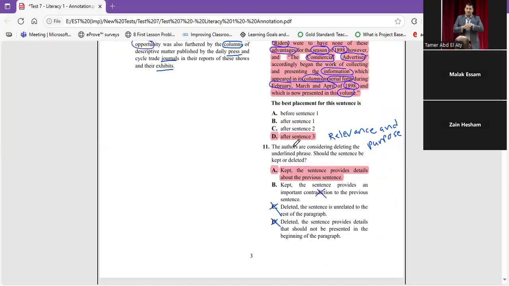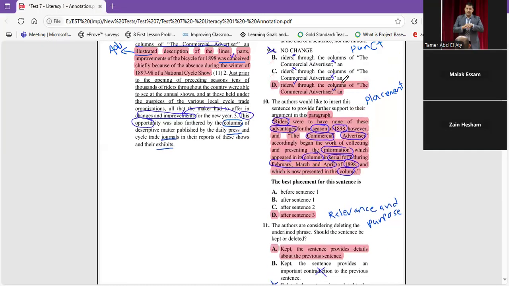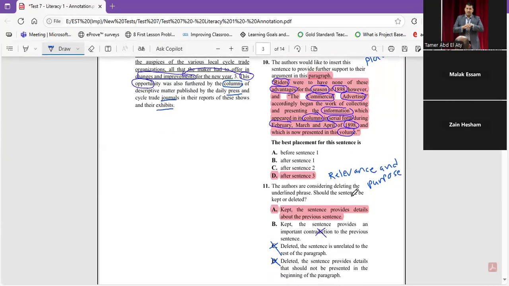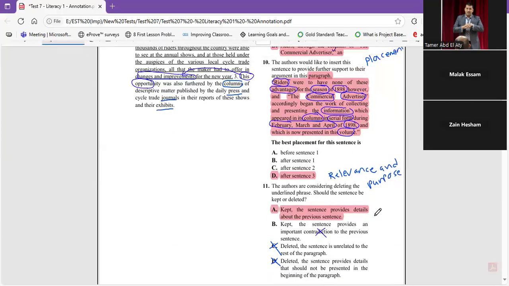Let's find here, he said, the authors are considering deleting the underlined phrase. Should the sentence be kept or deleted? As I told you, there is a kind of suspicion that we are going to delete, but I found that it's related because it talks about the same topic, the same thing. So kept. Let's find the purpose. The sentence provides details about the previous sentence. Yes, it refers to the previous sentence. The sentence provides an important contradiction to the previous sentence, not a contradiction, so the answer is A.